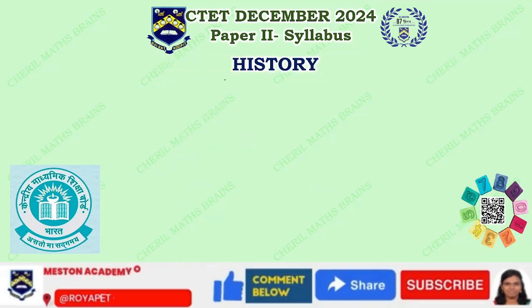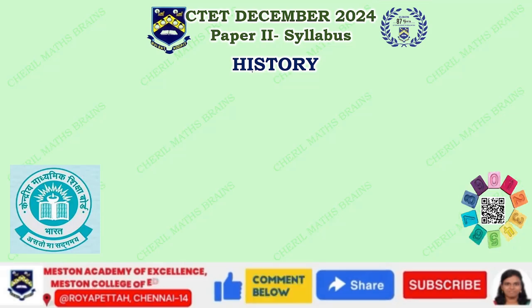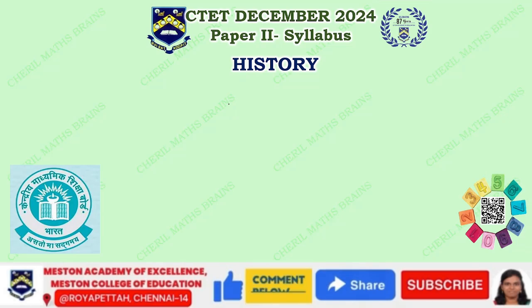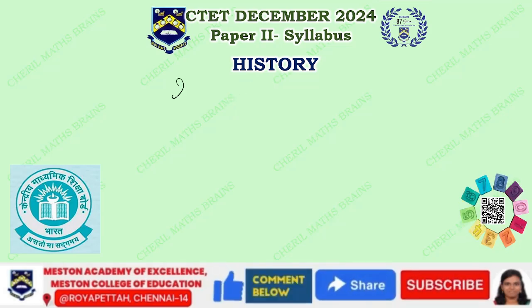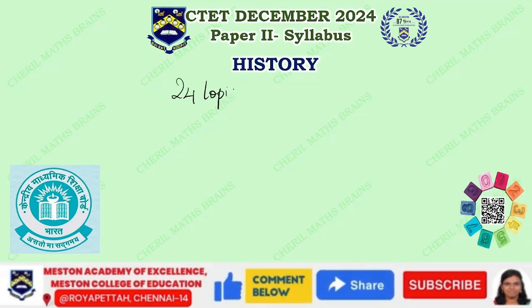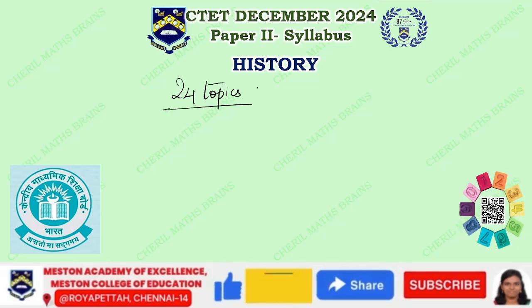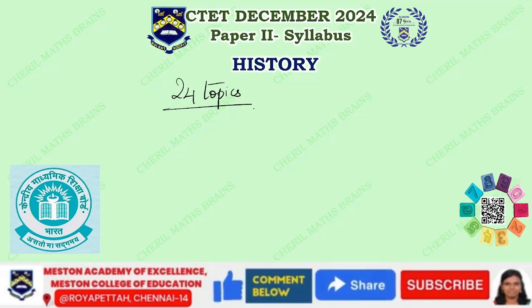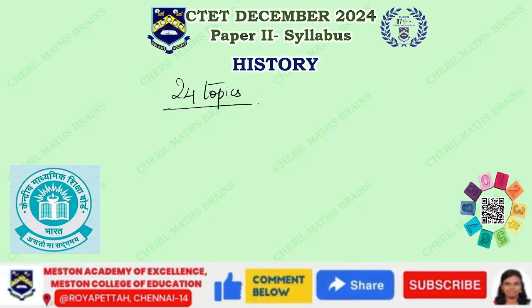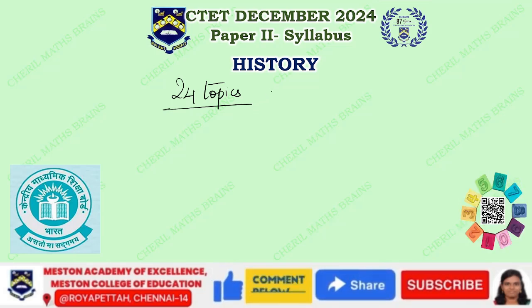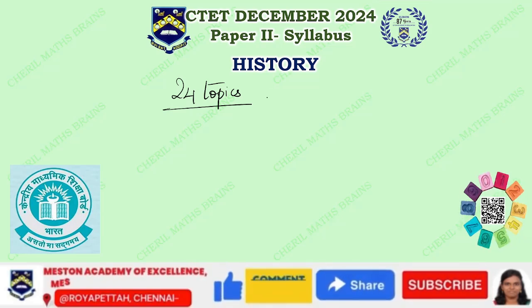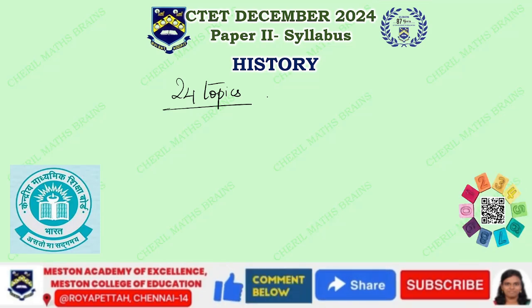So under these 40 questions, history you will have. Okay. So in history, totally if you see the number of topics which are given in history, there are 24 topics. So 24 topics are given if you refer to the information bulletin. Please have your information bulletin with you while you are listening to the video so that it will be easy for you. So the questions will be like when, where, and how the early societies, the first farmers, the first cities, the early states, the new ideas, the first empires, and about the distant contact with the distant lands, and